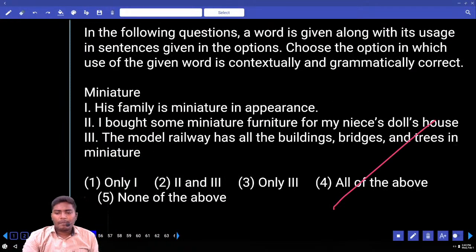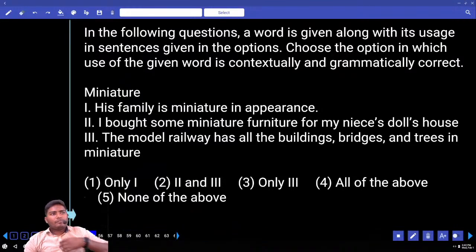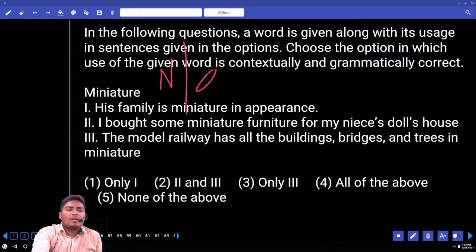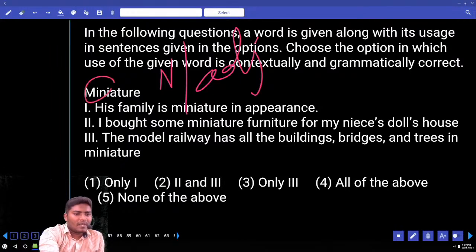Move to 55. Miniature. Miniature is both a noun and you can also use it as an adjective. What is miniature? Mini. We have one word here, mini. What is mini? Small. Miniature in the sense small things, small objects, small articles, those are miniatures. Miniatures also can be used in the meaning of pictures, small pictures. They are also miniatures. Anything that is small.